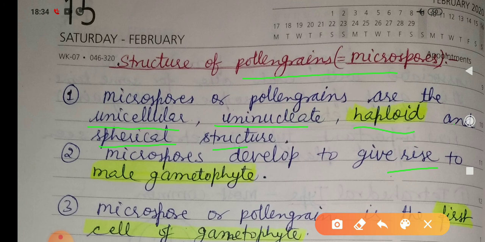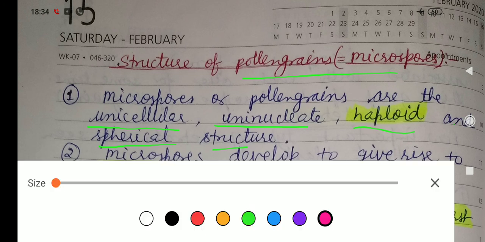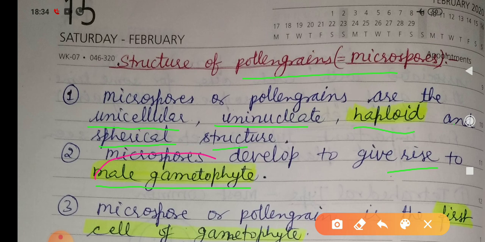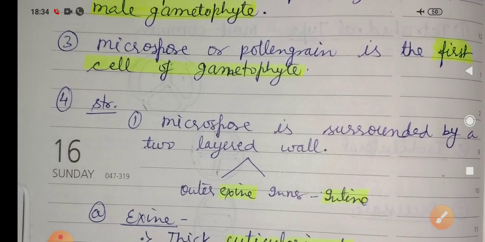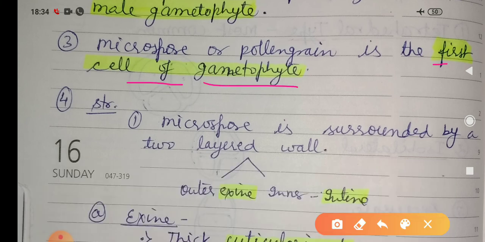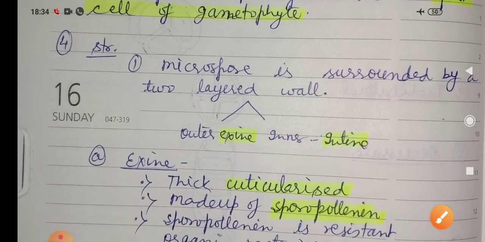Microspores develop to give rise to the male gametophyte. Microspore or pollen grain is the first cell of the male gametophyte. This is one of the most important questions of competitive exams. Clear? Now we will discuss the structure of microspore.